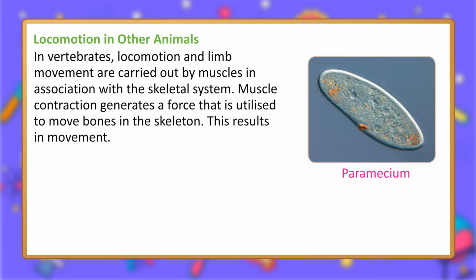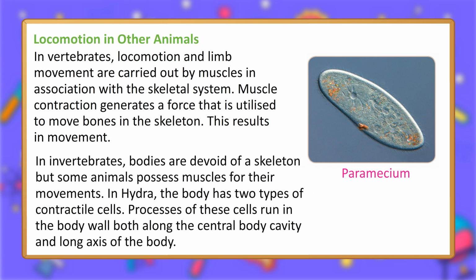In vertebrates, locomotion and limb movement are carried out by muscles in association with the skeletal system. Muscle contraction generates a force that is utilized to move bones in the skeleton. This results in movement. In invertebrates, bodies are devoid of a skeleton, but some animals possess muscles for their movements.